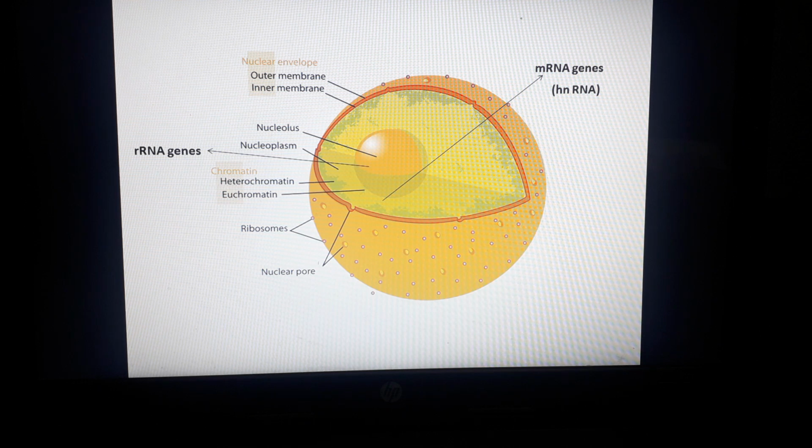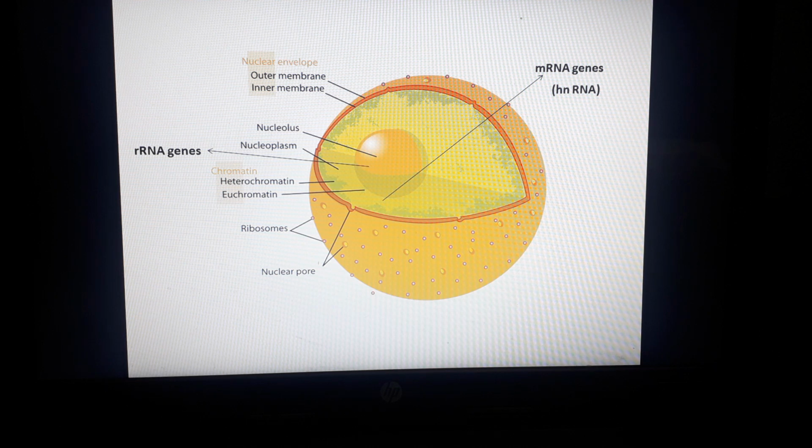The nucleoplasmic RNA fraction is known as heterogeneous nuclear RNA, or hnRNA. You can see it marked in the diagram, along with the messenger RNA genes. This name indicates that it is made up of a complex mixture of RNA molecules that may be over 20 kb in length, whereas the messenger RNA present in the cytoplasm is around 2 kb in length.